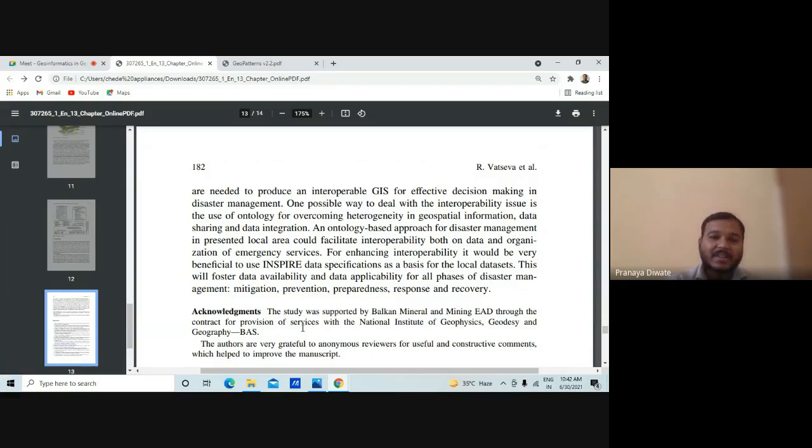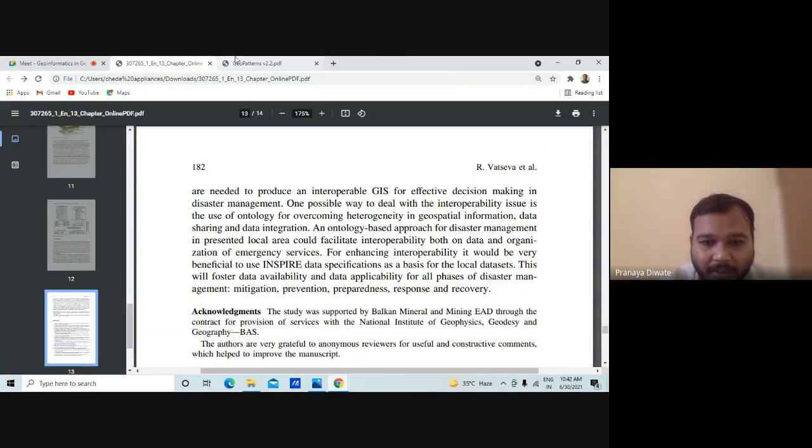So these are all the data sets we are using for the seismic zonation and the seismic hazard, and how we can integrate the seismic hazard. This is one of the papers.